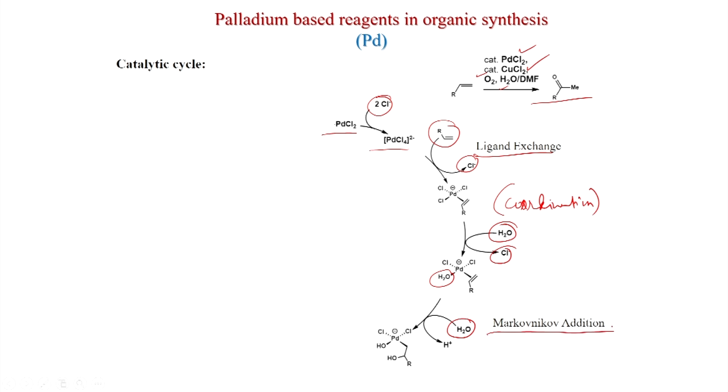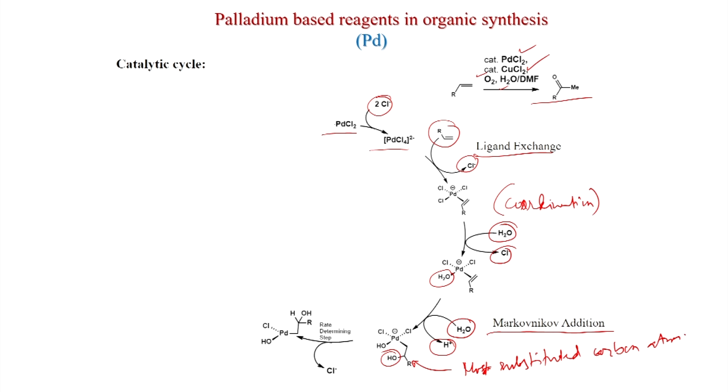The rule is Markovnikov addition, and in this process you can see this OH is from the water, one H plus is eliminated, and the attack happened at the most substituted carbon atom. After that, Cl minus will dissociate to generate this neutral compound, and this is the rate determining step.